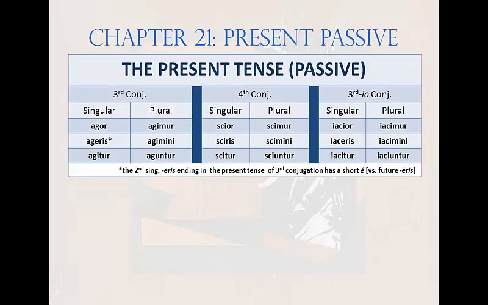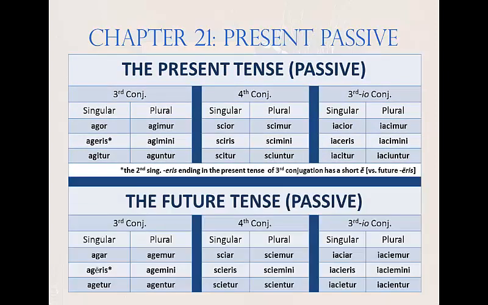Here is the present passive system in third, third IO, and fourth conjugations, and here is the future passive in those same conjugations. As we noted earlier, there's a mandatory long mark in the future second-person singular of the passive system in third conjugation, where the long E in the future form āris has a mandatory long mark in order to distinguish it from the present eris.